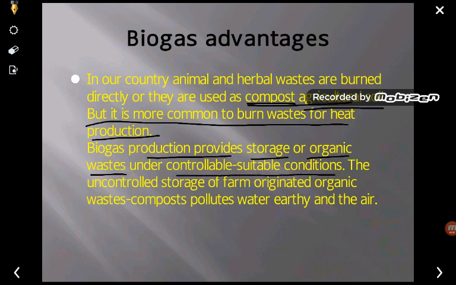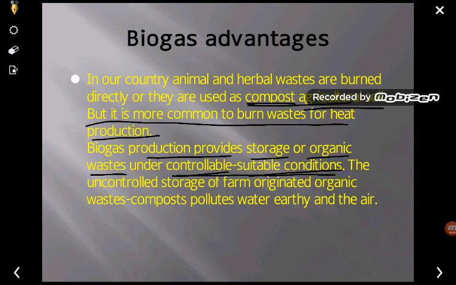So if we are going to store this waste, the organic matter and biodegradable waste, we have to store it under a controllable, suitable condition. We cannot store it just anywhere. So we compost it, but we have to store it in a controlled and suitable condition. Then only will the methane gas be liberated, or the fermentation or anaerobic process take place. The uncontrolled storage of farm originated organic waste compost pollutes water, earth and the air also.